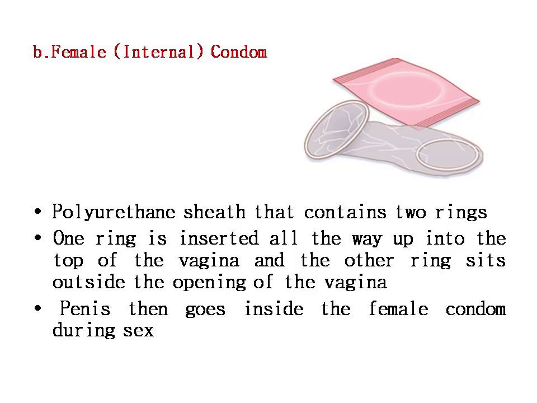Okay students, the next one is the female condom. It is similar to the male condom, but it is made of a polyurethane sheath that contains two rings. One ring is inserted all the way up to the top of the vagina, and the other ring sits outside the opening of the vagina. So during intercourse, the penis goes inside the female condom.